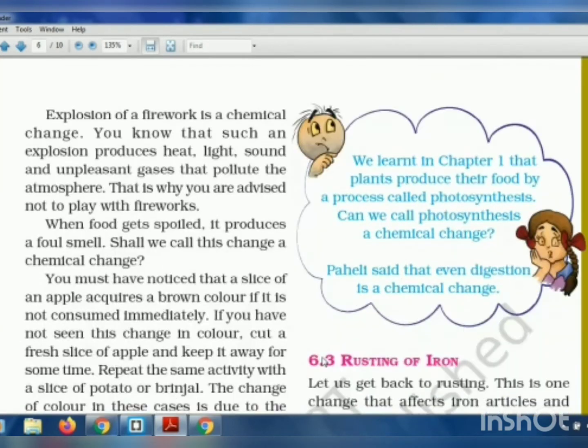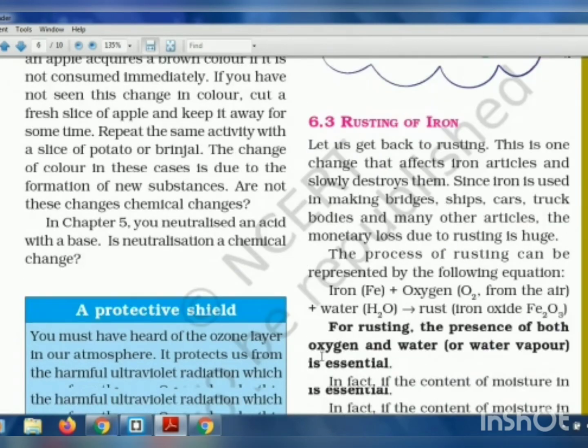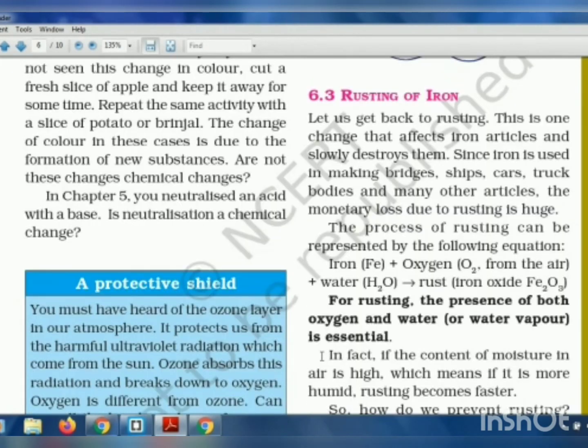Now we'll move further in the chapter to the next part, that is rusting of iron. We already studied earlier in this chapter what is rust and what is the process of rusting. Okay. Now we'll look at what rust is with a formula, how rust is formed, and why rust is not good. Okay, so let us get back to rusting.